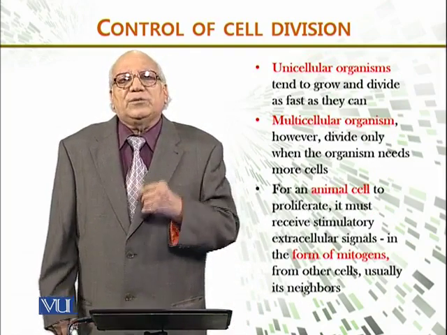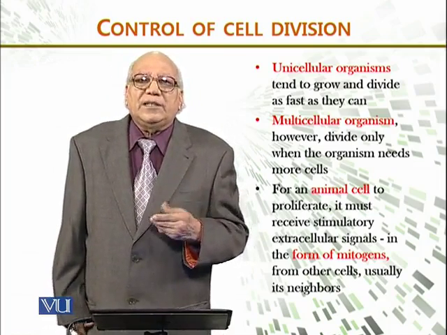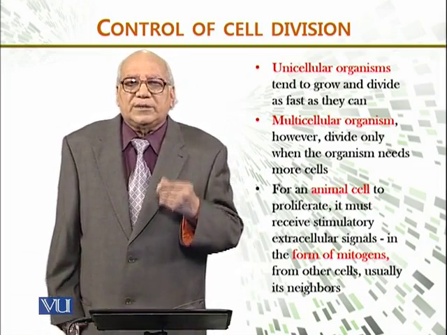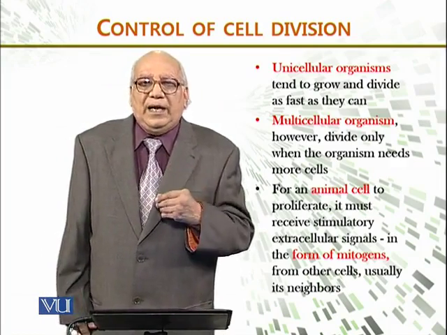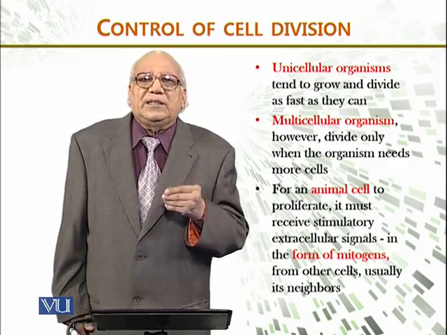Now, there are different types of organisms. A unicellular organism, like bacteria, yeast, and like this, tends to grow and divide as fast as it can. उनमें कोई इतना कंट्रोल नहीं है.